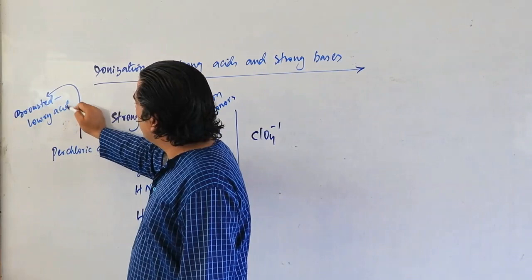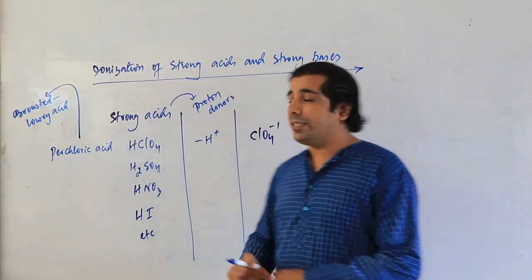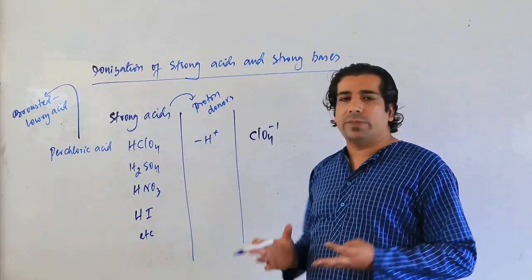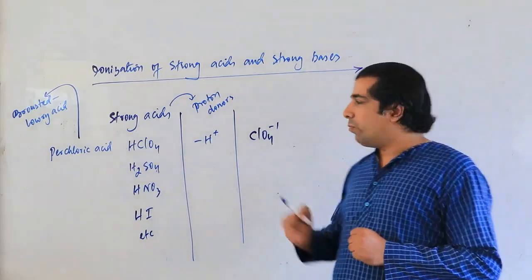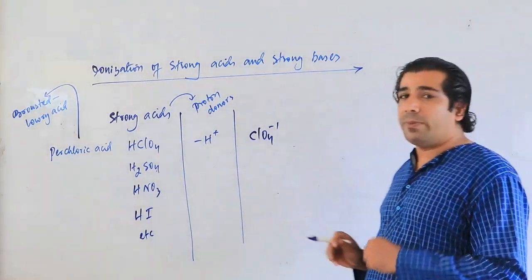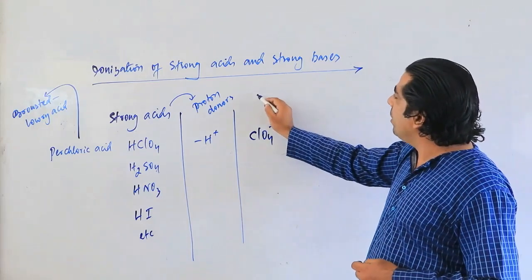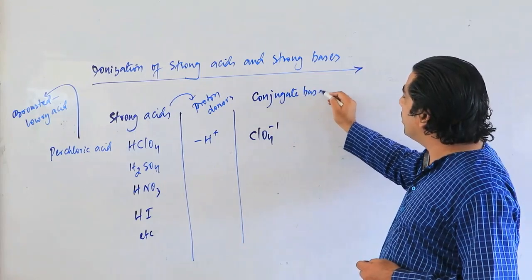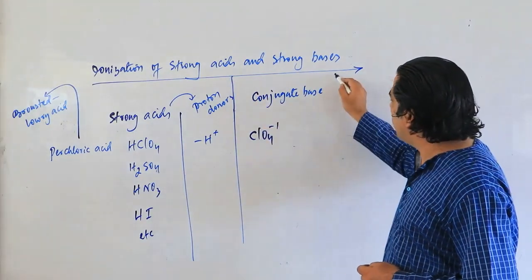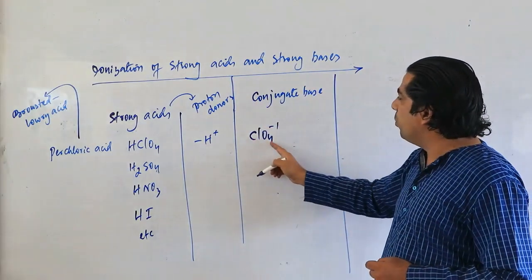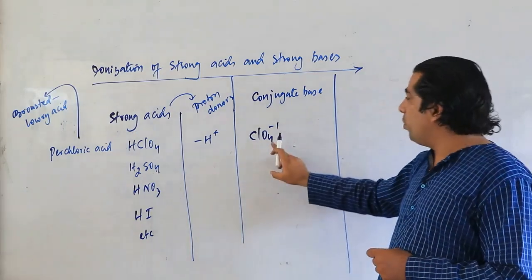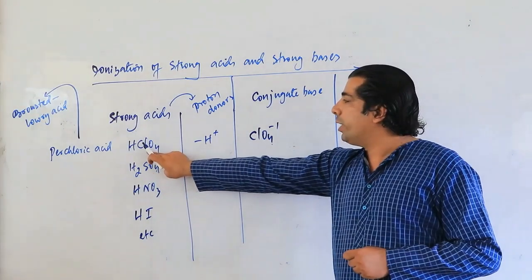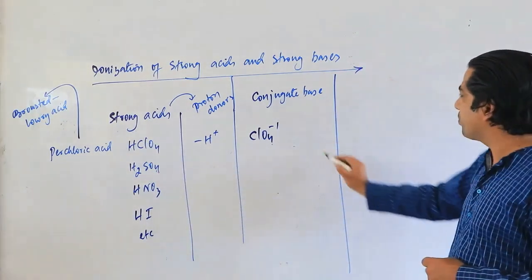A Bronsted-Lowry acid is that acid which can donate the proton. So it is donating the proton, so it becomes a Bronsted-Lowry acid. And once it donates the proton, it will become a base, and that base is called a conjugate base, my dear friends. So this is our conjugate base, ClO4 minus.